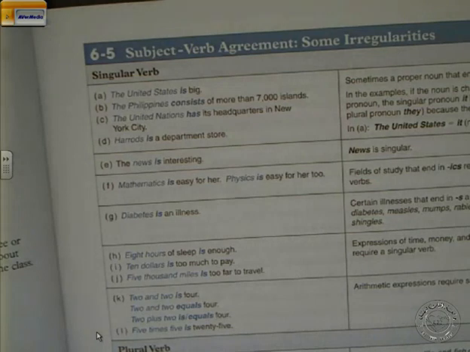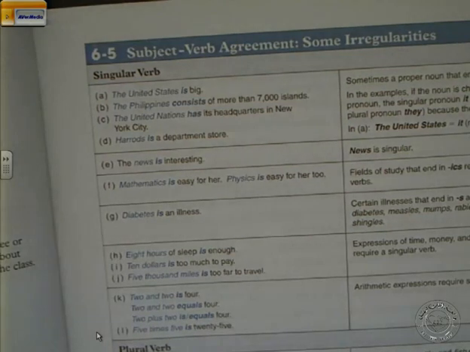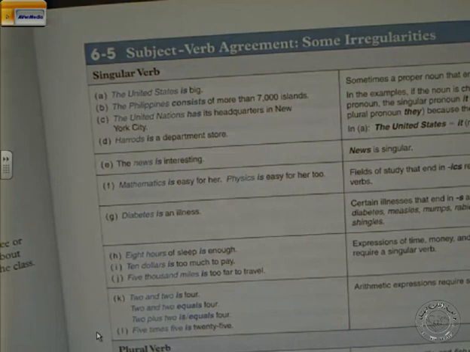The news is interesting. Again, the news is interesting. Mathematics as a subject field, linguistics, statistics, physics is easy for her. Diabetes is an illness. With illness, with sickness, we use the same singular. 8 hours of sleep is enough. $10 is too much. 5,000 miles is too far. We use them as one entity or one group.